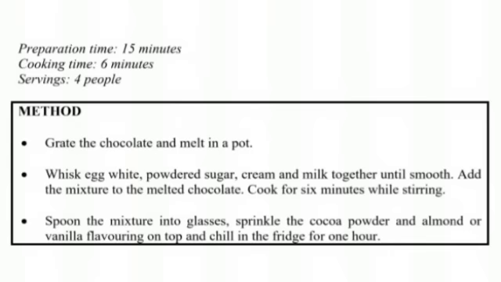And it says the method: grate the chocolate and melt it in a pot, whisk egg white, powdered sugar, cream, milk together until smooth, add the mixture to the melted chocolate, cook for 6 minutes while stirring. And then the last point: spoon the mixture into glasses, sprinkle cocoa powder and almond or vanilla flavoring on top, and chill in the fridge for 1 hour.